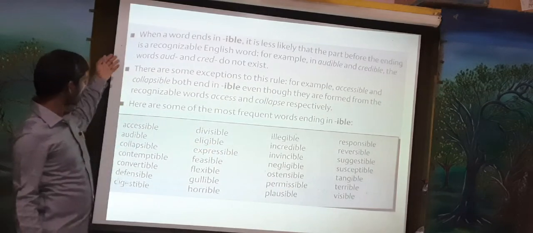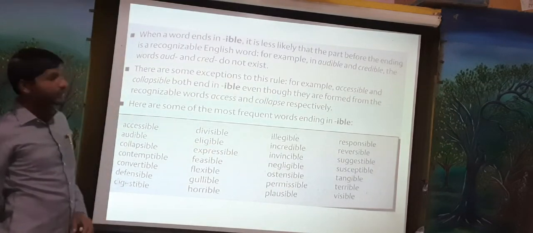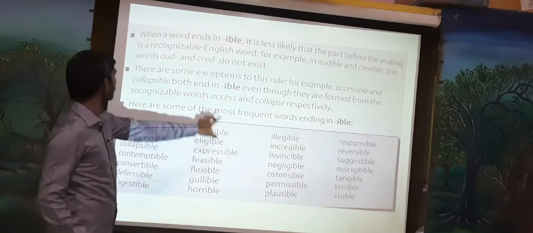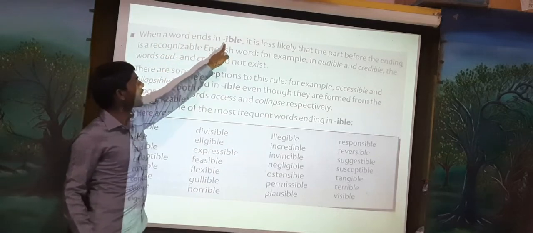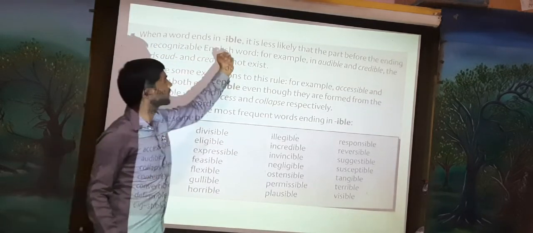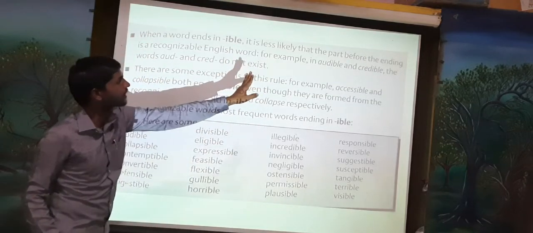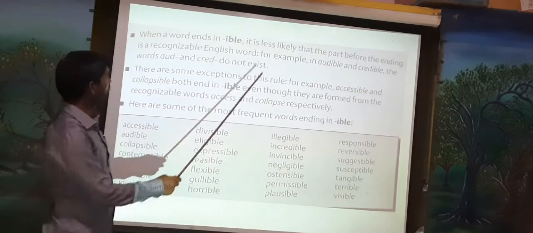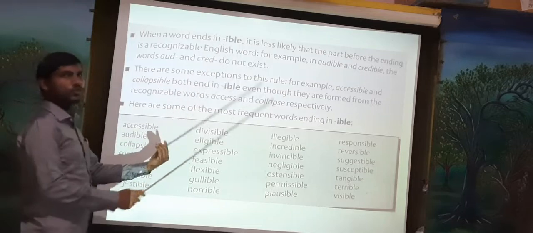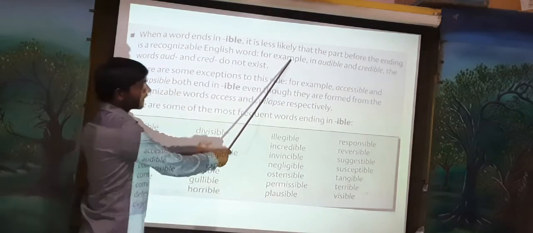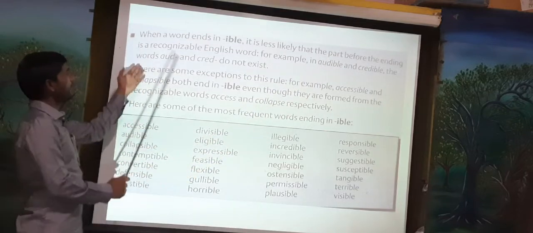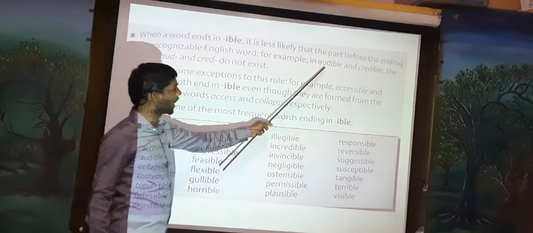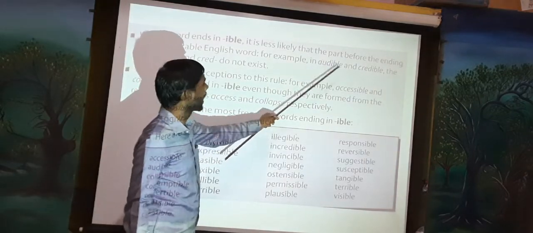Here, ible. Able is already completed. How to use ible? When a word ends in ible, it is less likely that the part before the ending is a recognizable English word. Just understand that when you use ible, the part before the ending is less likely to be a recognizable English word. Example: audible and credible.